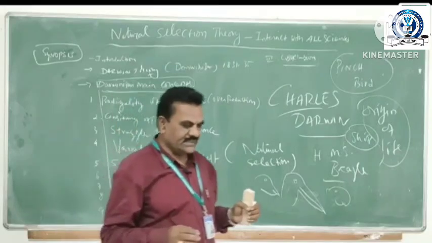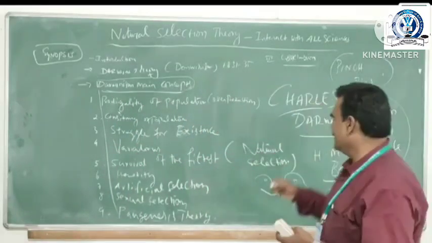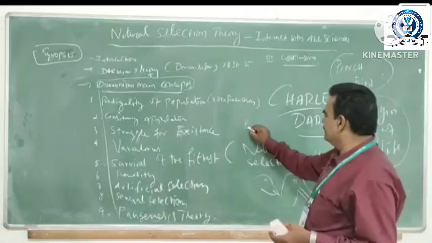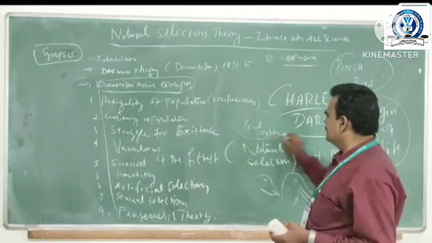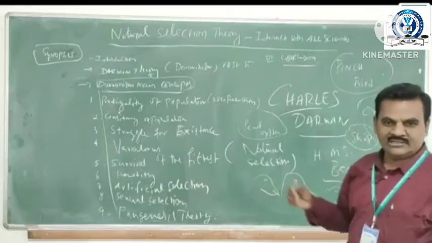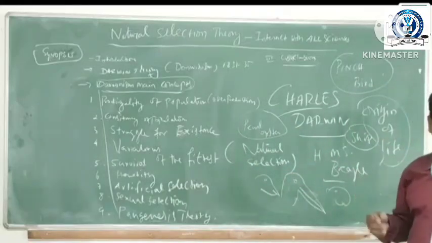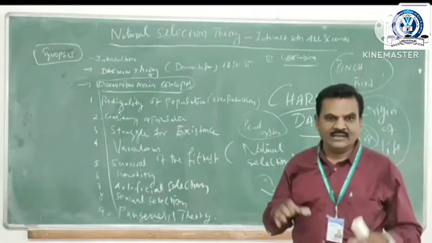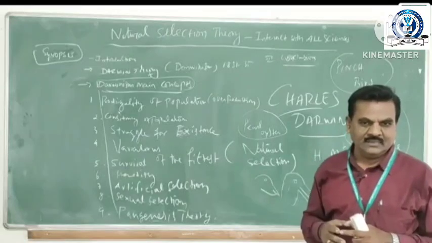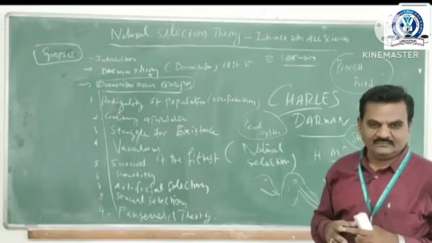For example, very interestingly, he explained about the Puyol oyster. It is a marine oyster which produces more and more eggs. But naturally, it is not possible for all the eggs to be fertilized, because it is a natural phenomenon.